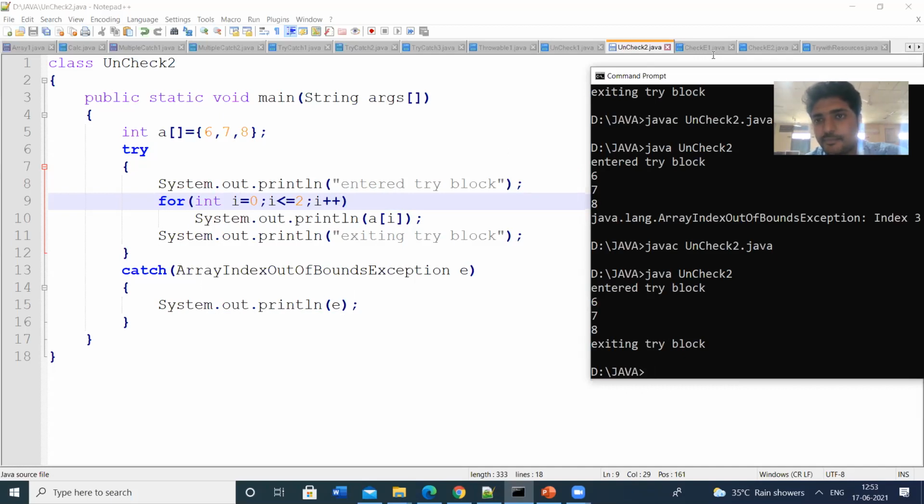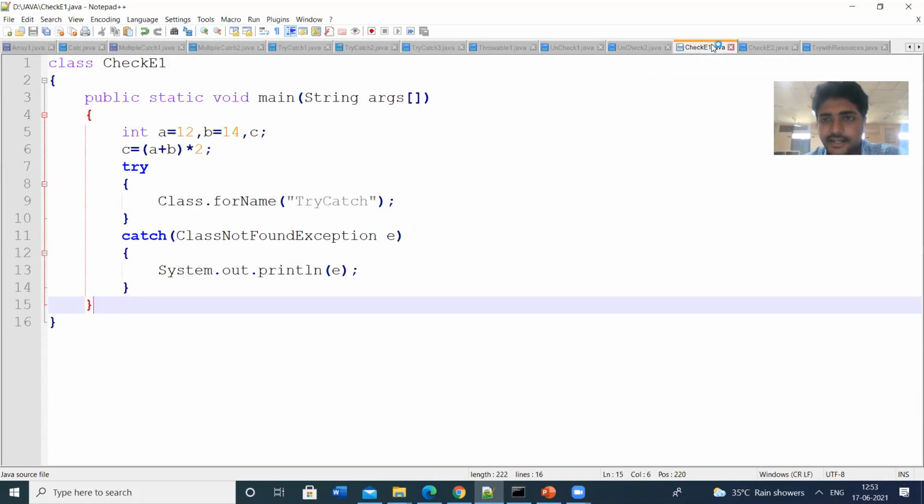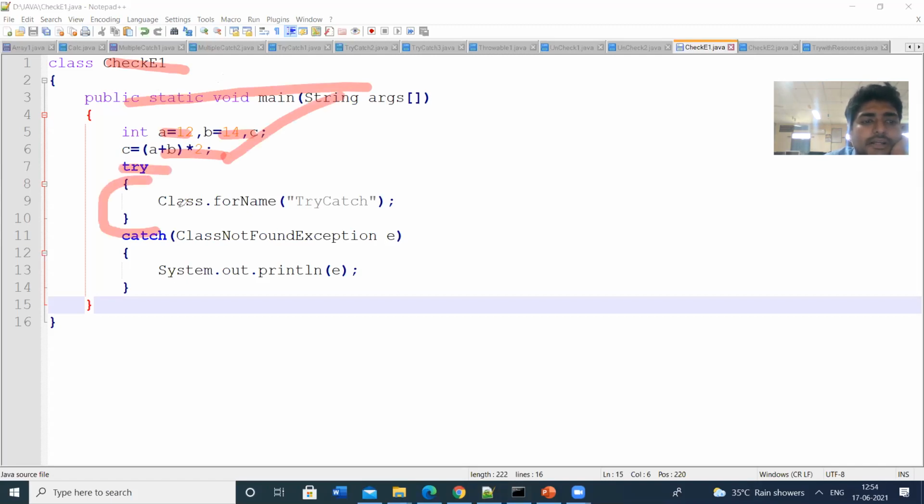So let us see the examples for checked exceptions. That means the compiler will check for the exceptions. So this is the main class. In the main method, I am initializing the variables 12, 14, and then I'm performing some arithmetic operation, a plus b asterisk 2. And then I'm printing, with a try block and catch block.